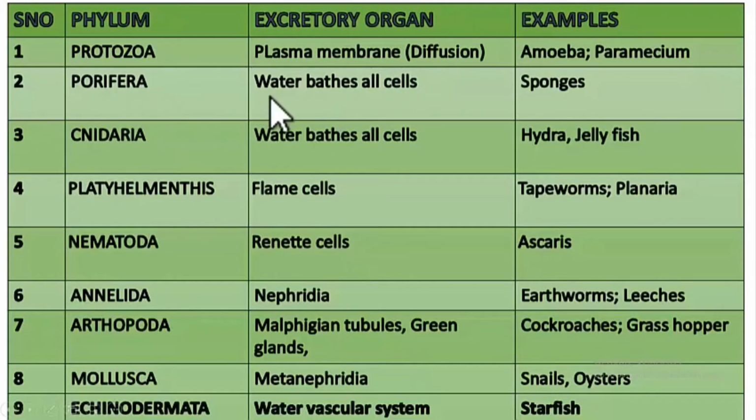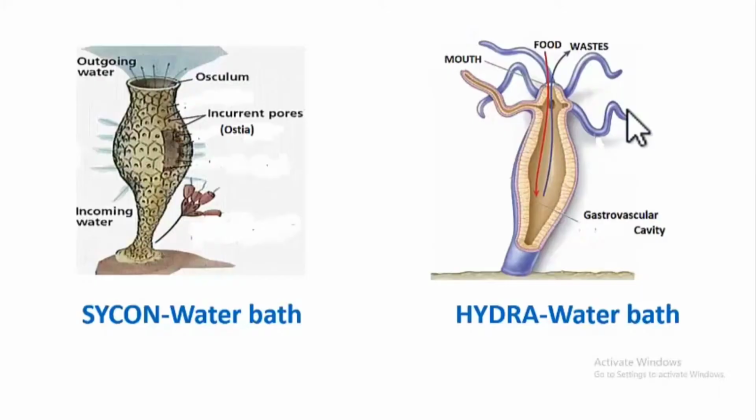Even in Cnidaria we have the same kind of water bath. Examples of Cnidarians are hydras, jellyfishes, etc. Let's see where the water bath is in hydra. See here students, so this is hydra. Hydra is cylindrical. It has a terminal pore called mouth, right? So this terminal pore is called as mouth. Through mouth, water with food materials enters into the body cavity and this cavity is called the gastrovascular cavity here.